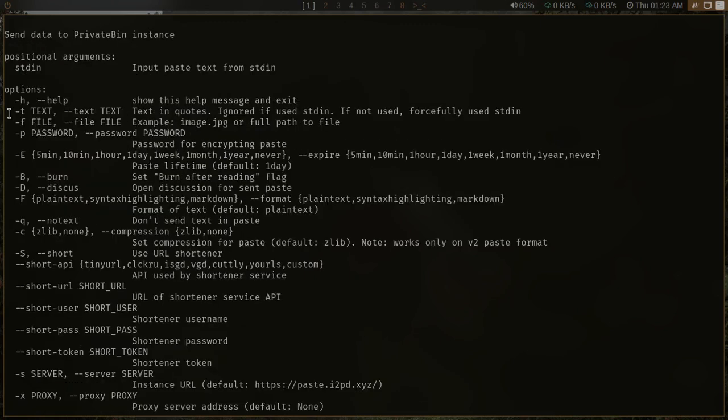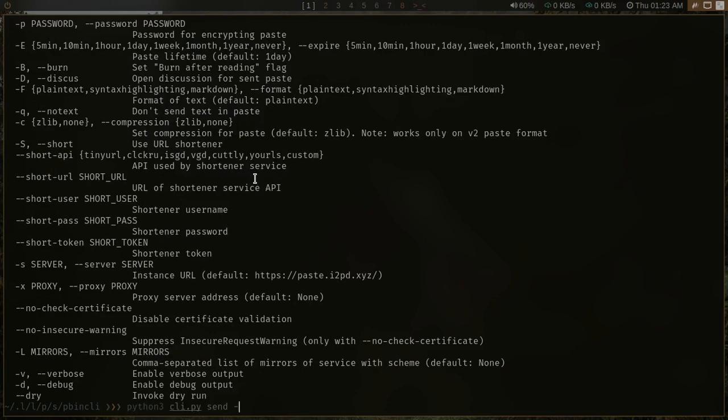So if you want to just send some text, we can use this flag to be able to send our text. For example, I can just do hello world, or like hello YouTube, and -f you can use to send a file. Let's do this as well. Okay, now if you want to set some expiration time, you can also do it with the help of the -e command.